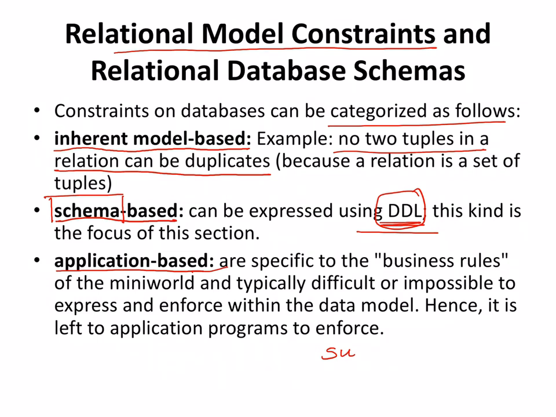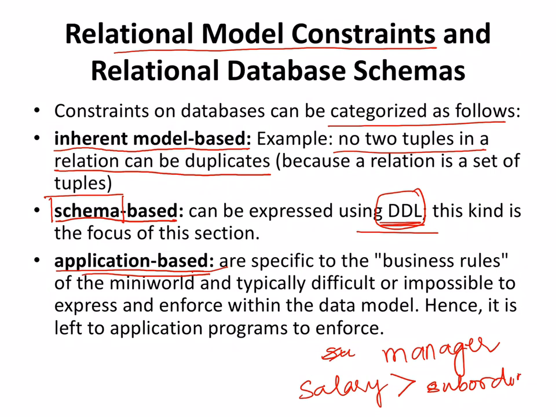Imagine that you have put an application based restriction that the manager salary has to be greater than the subordinate salary. Is this a fair condition?